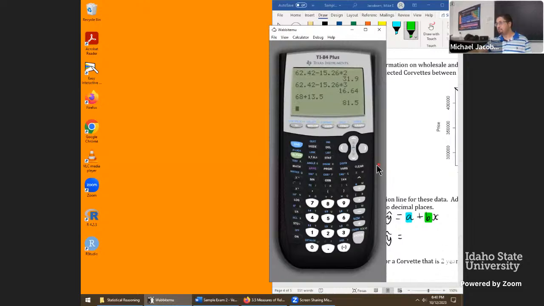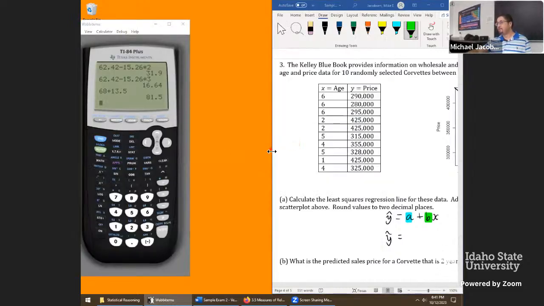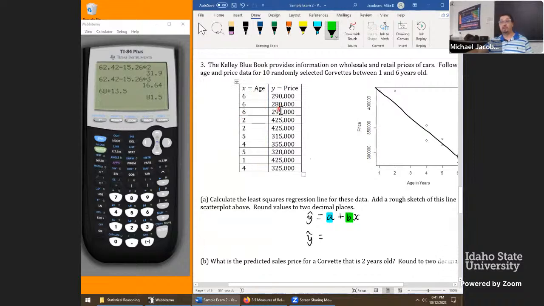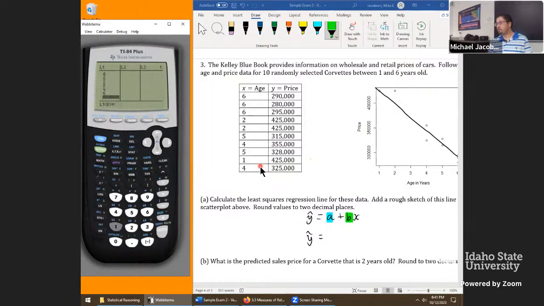once we get it to behave, there we go. First thing we have to do is import both columns of data. So let me go to stat, edit, go up arrow and clear with an enter, and that's a fast way to remove all of your data. I'll do column 1 first. There's 10 values, and let's see what these come out as. So 6, 6, 6, 2, 2, 5, 4, 5, 1, 4. So that looks like we've got the first row in.